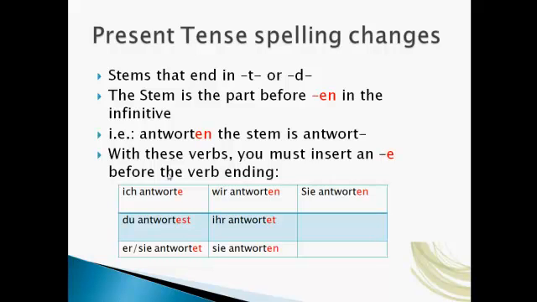Antwortet. Wir antworten. Ihr antwortet. You have to add an E there. Sie antworten, and sie antworten, no change. So you're really just looking at the change in the du form, the er, sie, es form, and the ihr form.